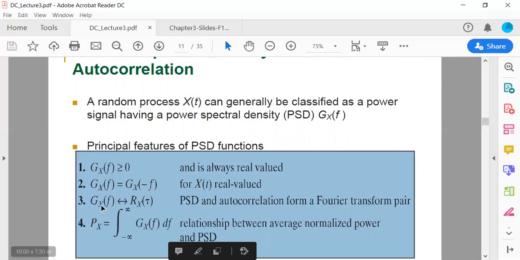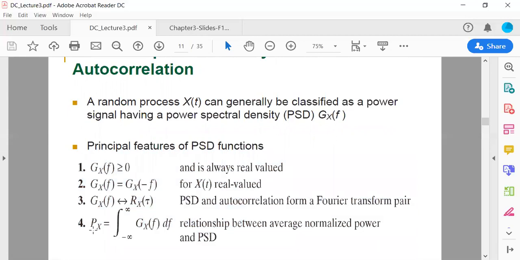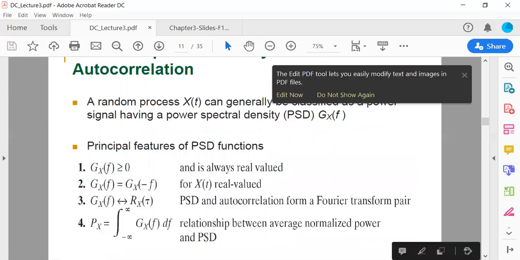As far as the third point is concerned, the power spectral density function represents the autocorrelation function in the time domain. So they are both transformation pairs between the time domain and the frequency domain. For example, if we have the autocorrelation function in the time domain, then we can find its power spectral density in the frequency domain. This is the last point here.